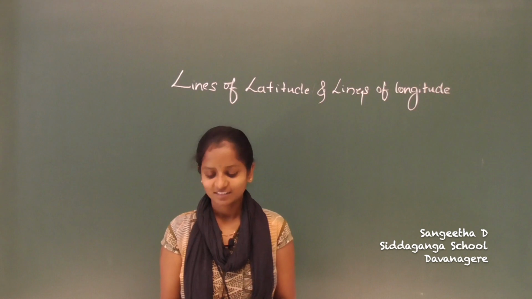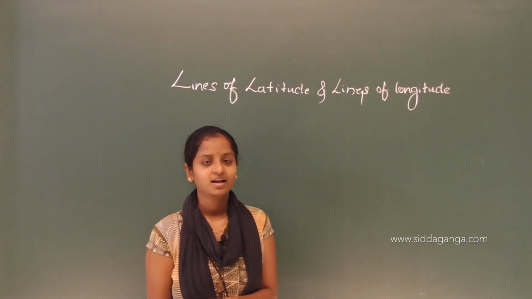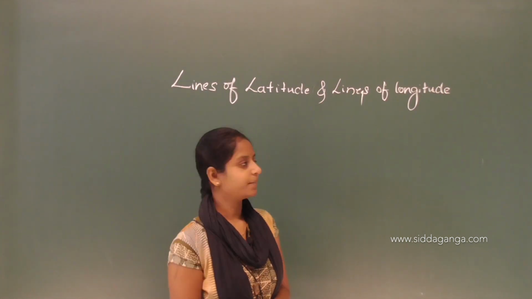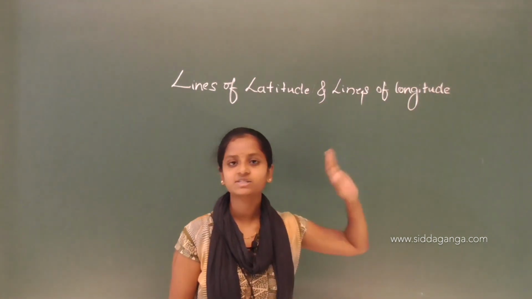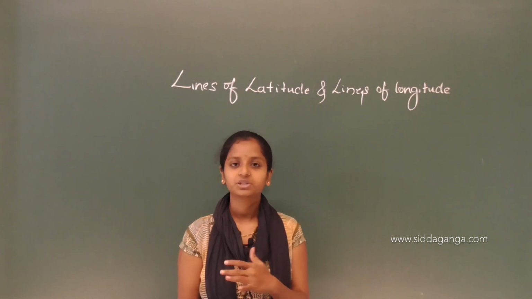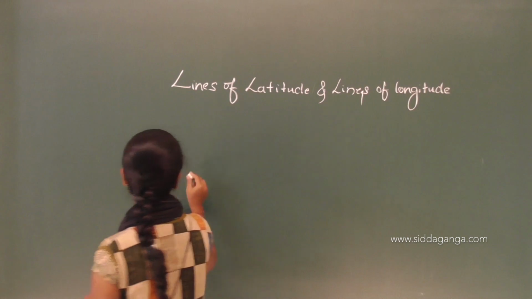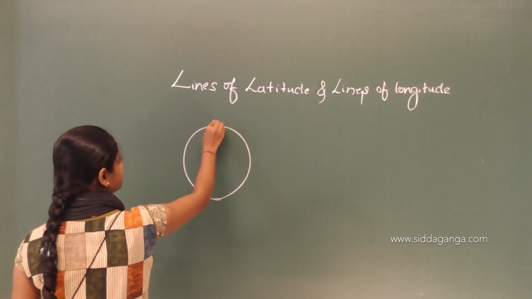Hi children, in this class, this is our third class, and here we are going to see about lines of latitude and lines of longitude. In the globe, you have seen many lines, right? Imagine this is a globe.